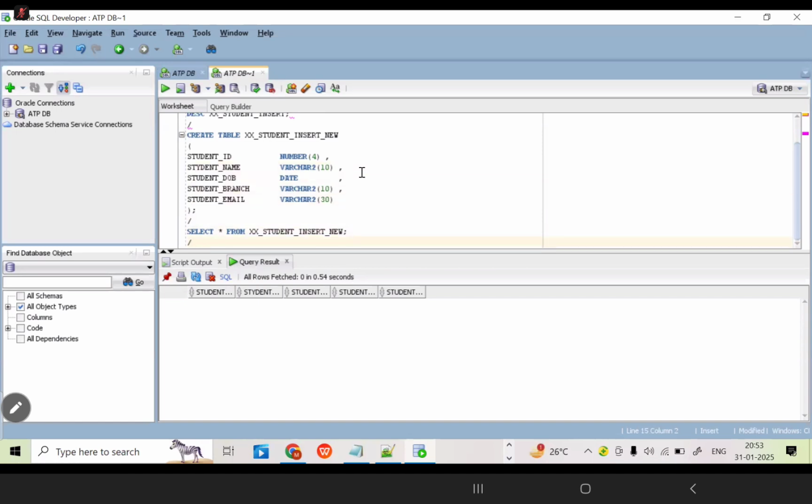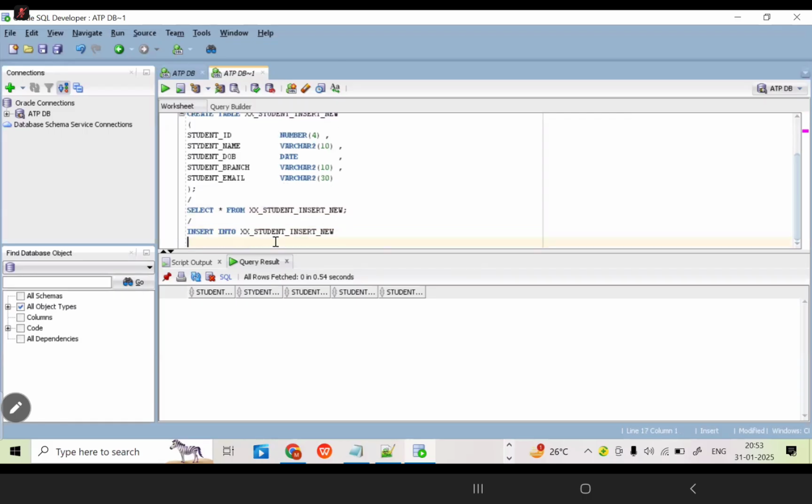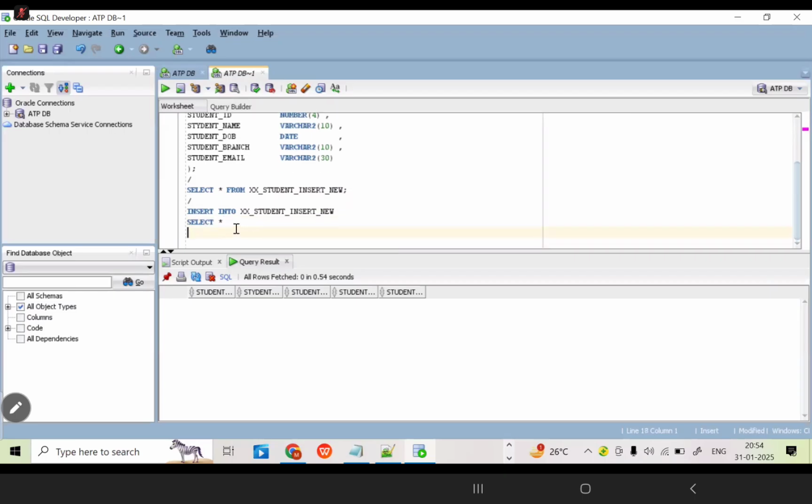Now, one minute. I want to add a new column here for the same table only. First, we need to write it. Later, I can explain one more table. Okay. What is the syntax? Insert into, what is your new table name? Take that new table name. Select star from the existing table or old table. Old table means that table is present in the database. What is our table name? Just remove this. Now run the query.